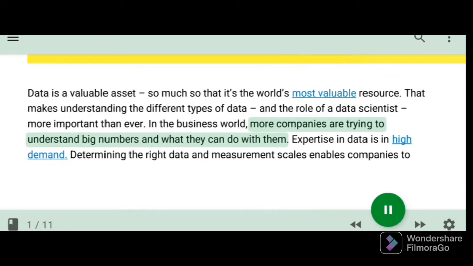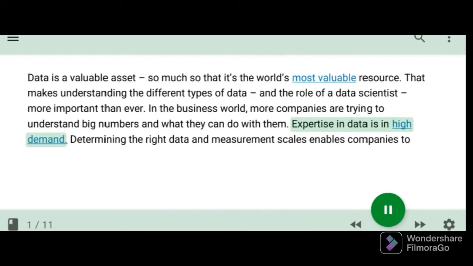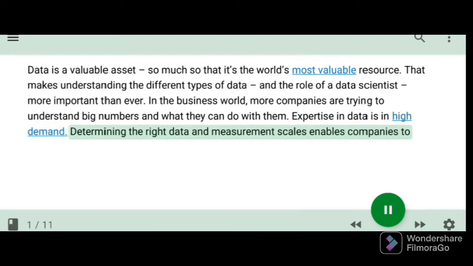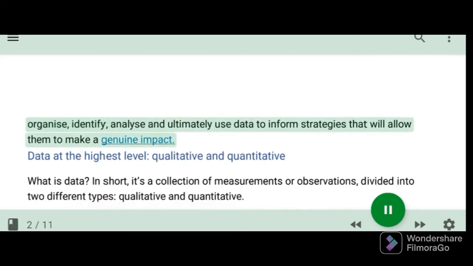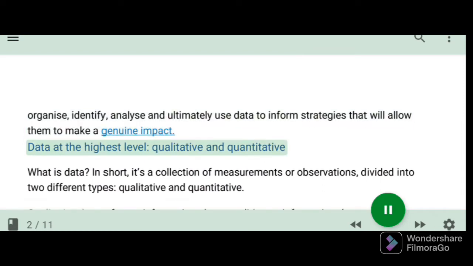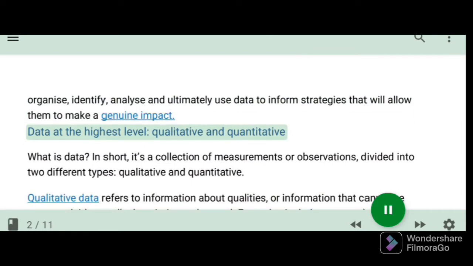In the business world, more companies are trying to understand big numbers and what they can do with them. Expertise in data is in high demand. Determining the right data and measurement scales enables companies to organize, identify, analyze and ultimately use data to inform strategies that will allow them to make a genuine impact. Data at the highest level, qualitative and quantitative.